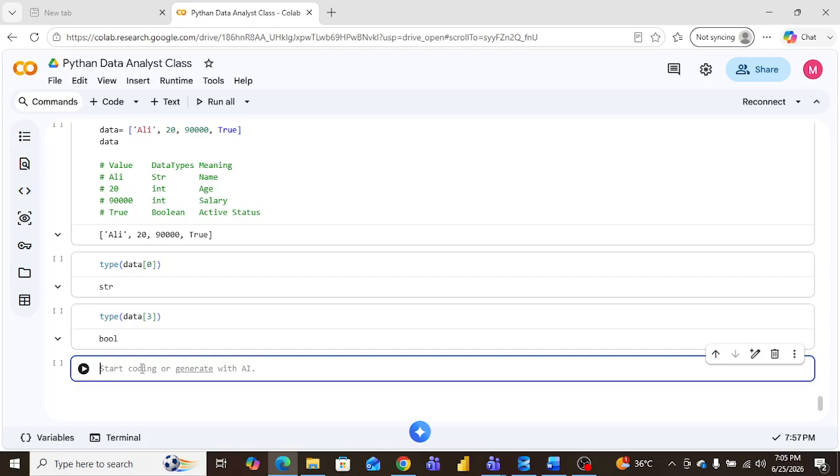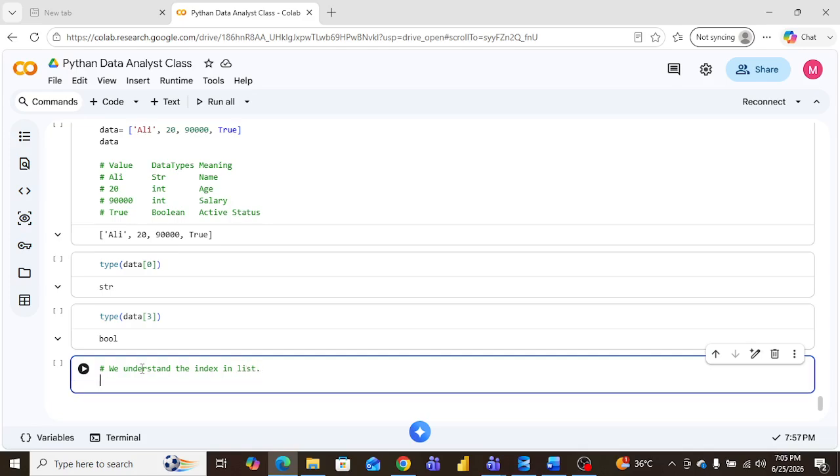So we understand indexing and list. Now we understand the index in a list, and how can we use the list.